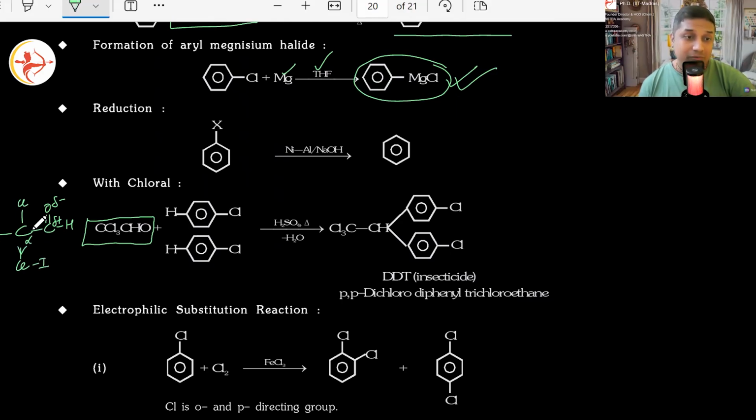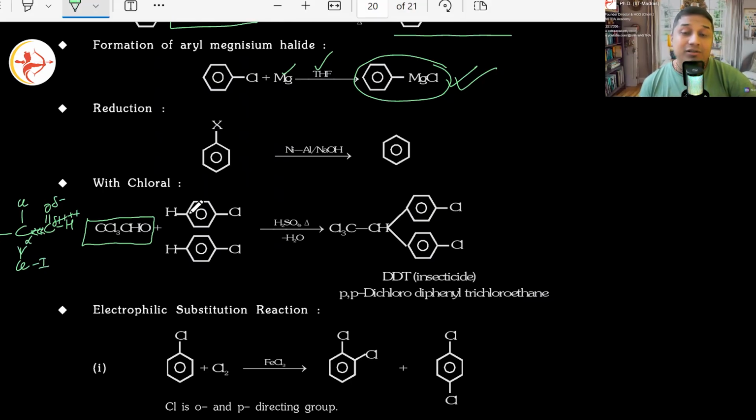All three of them will pull the electron density over this carbon even more, making it much more electropositive. Yes or no? Prone to the attack of a nucleophile. Makes sense? Correct? So that is what happens.